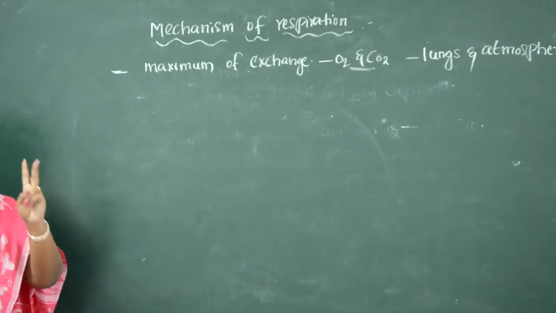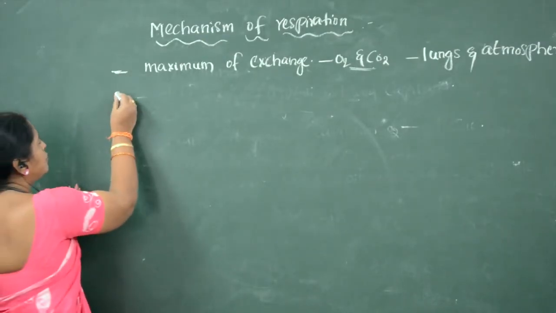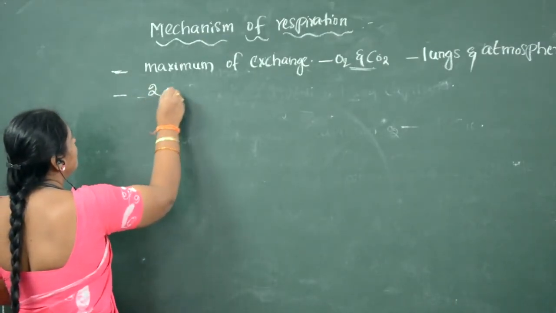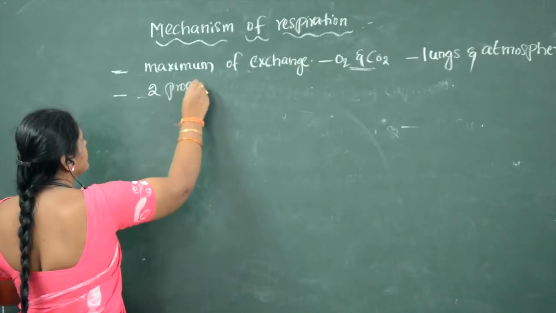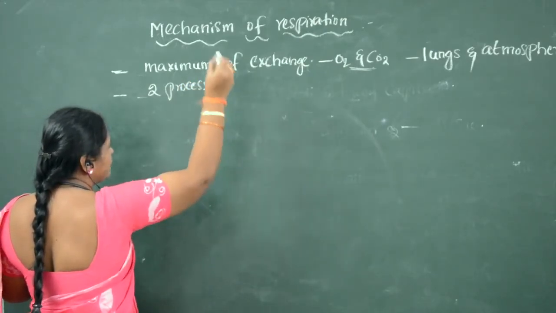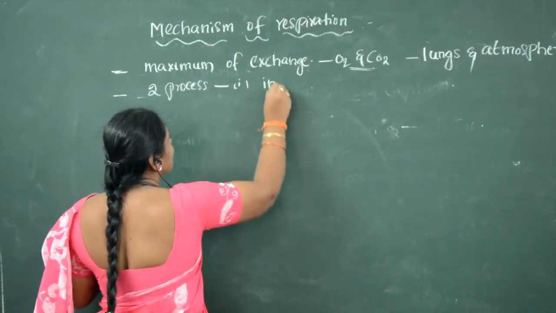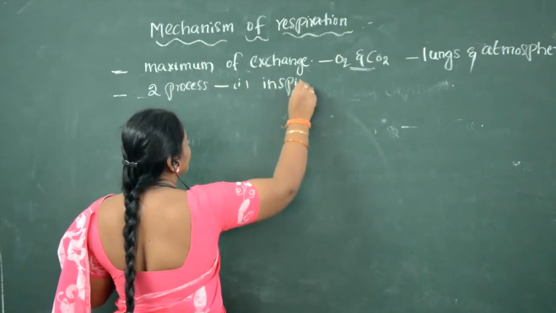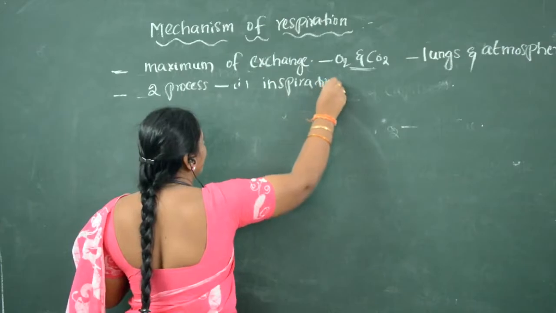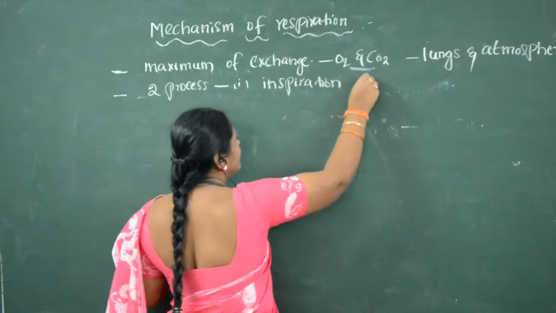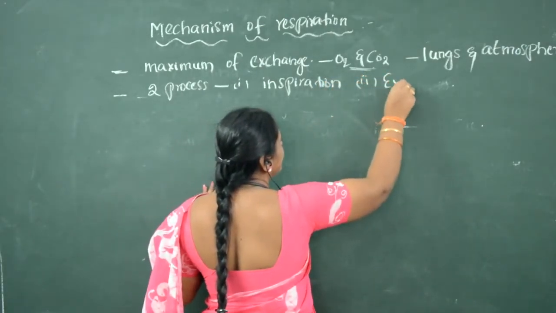Breathing involves two processes. What are the two processes? One is inspiration, and another one is expiration.